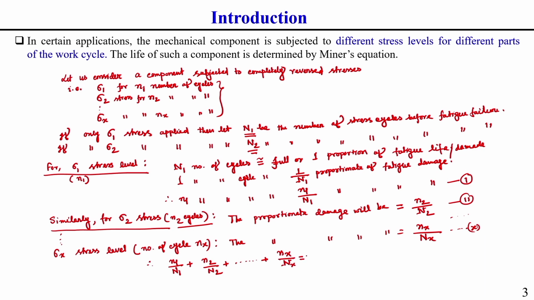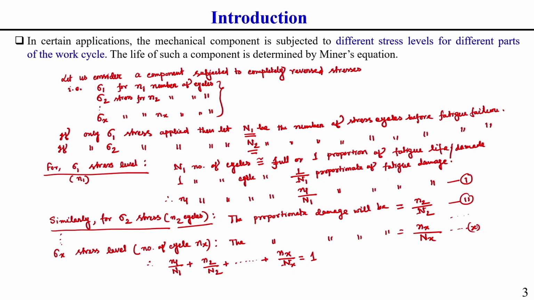So, before fatigue failure, n x number of stress cycles it is subjected to for a stress level of sigma x. This way, if we just add it, this should be equal to the full proportion of fatigue damage. Full proportion of fatigue damage means 1. So, n1 by N1 plus n2 by N2 and so on should be equal to 1. This is generally called cumulative fatigue damage.